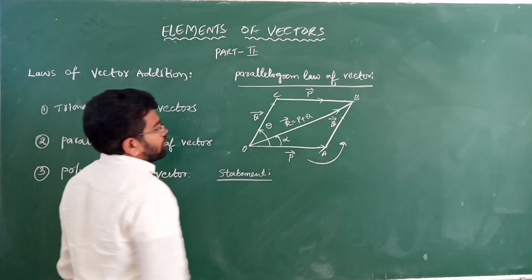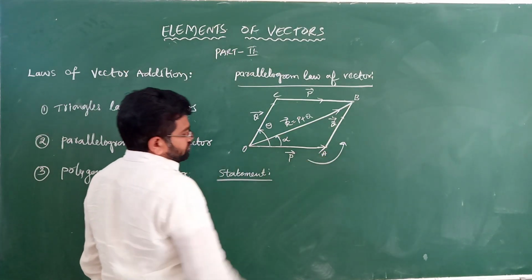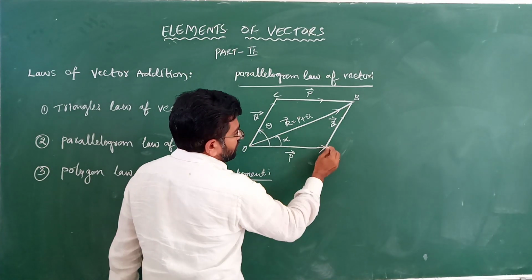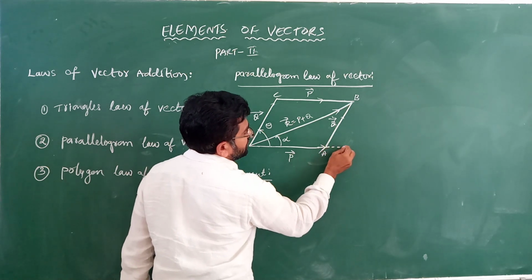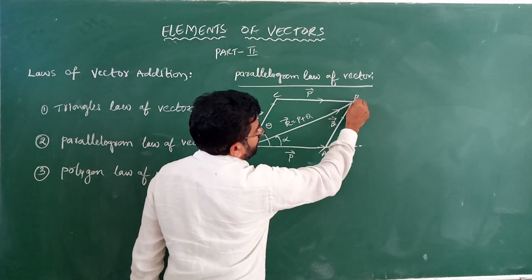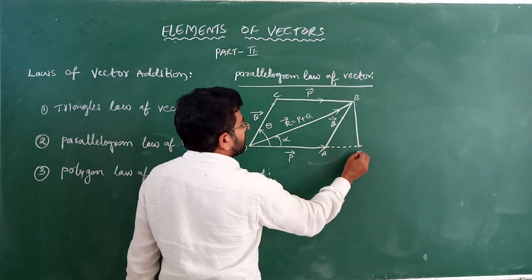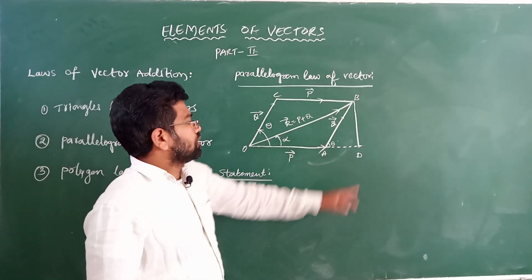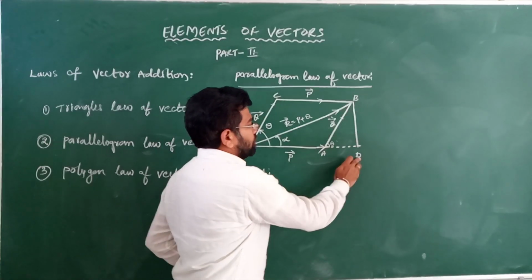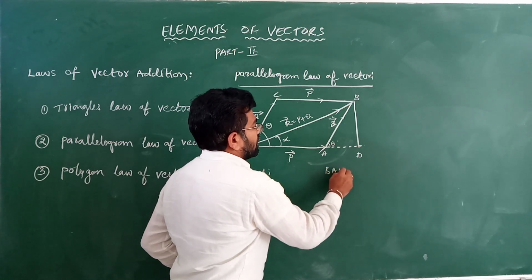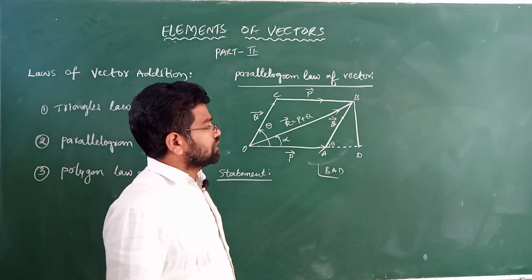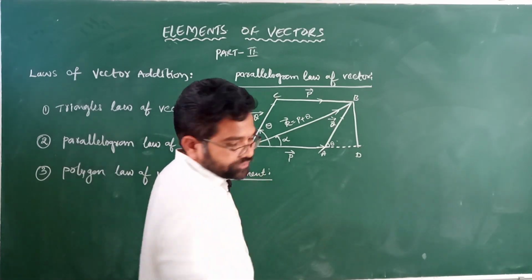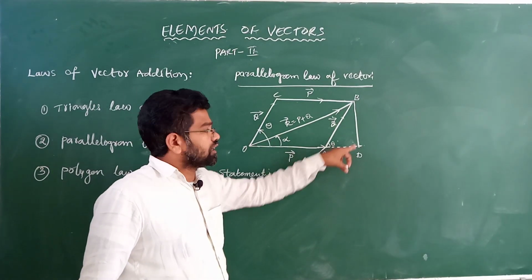So the statement is over. Now OA is extended up to D. This is D. So now it becomes a right angle triangle. BAD is a right angle triangle. In a right angle triangle, the opposite side and adjacent side occur, and this angle is 90 degrees.